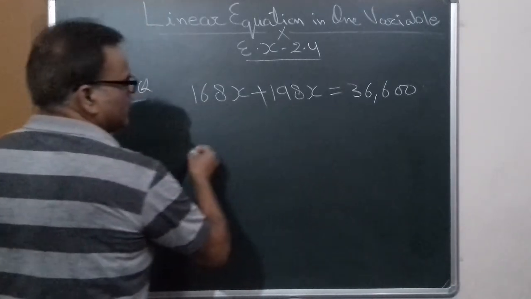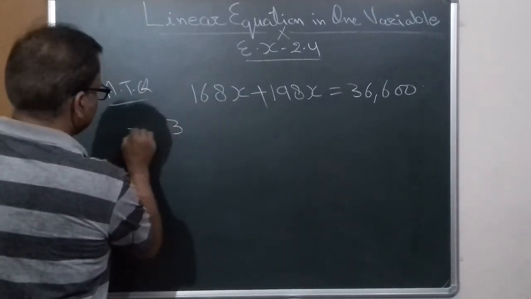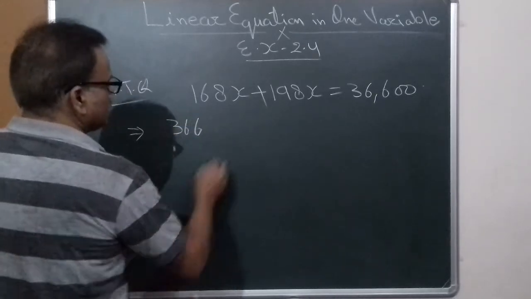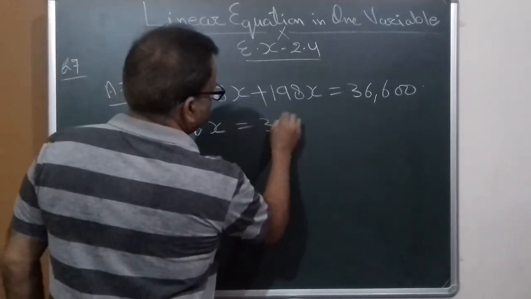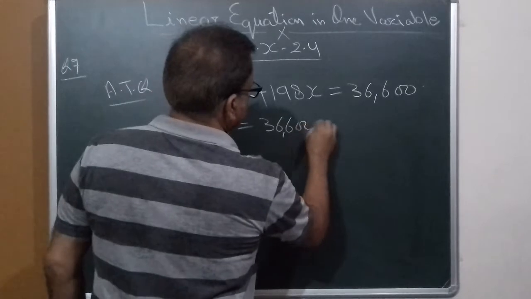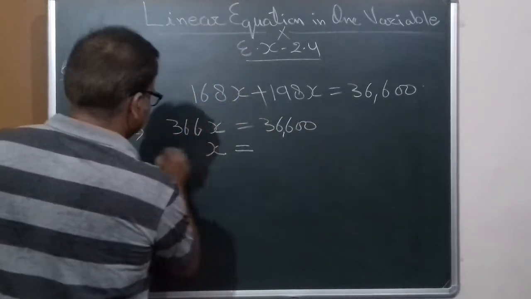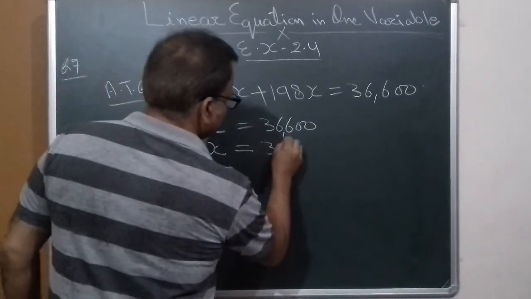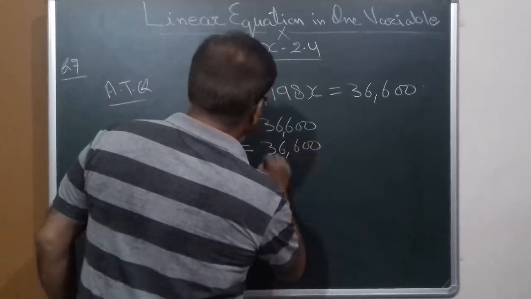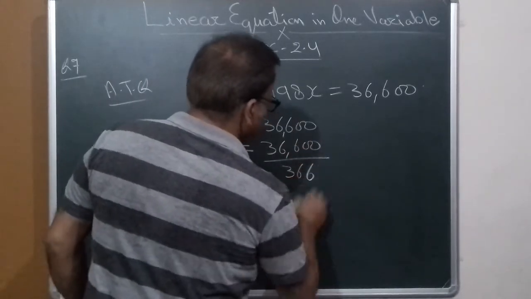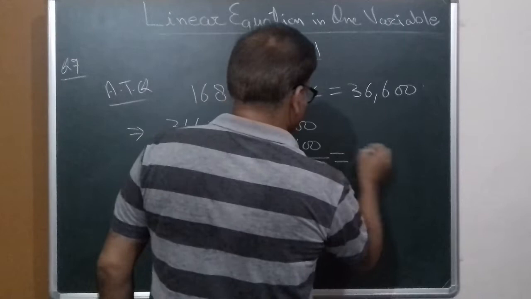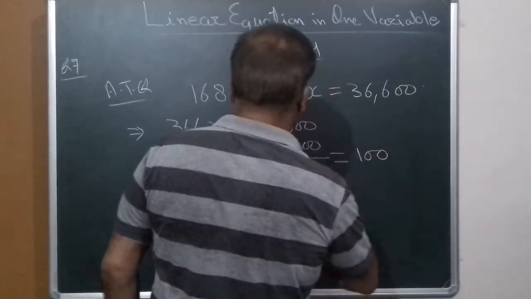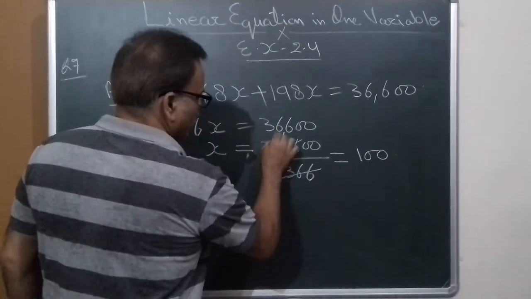168 and 198, when you add, it is 366x is equal to 36,600, and x is equal to 36,600 divided by 366, and it is 100.